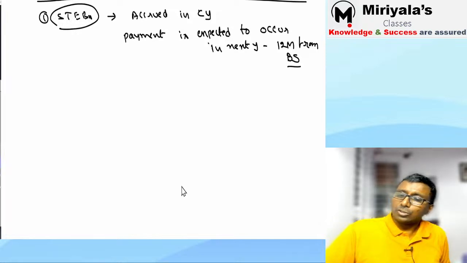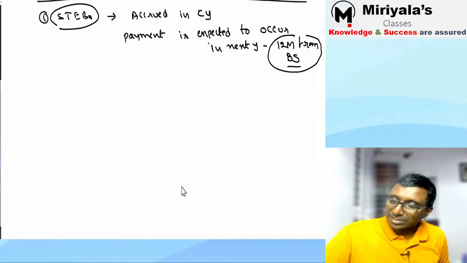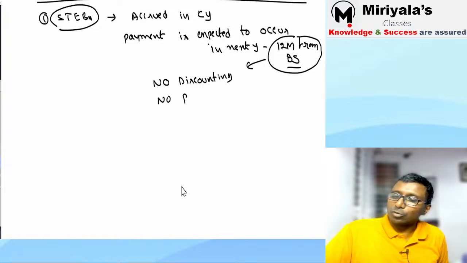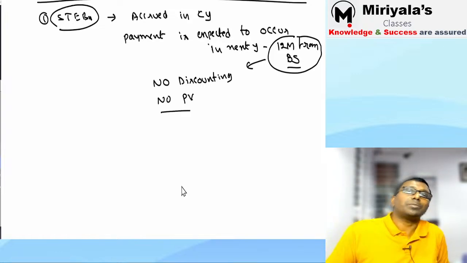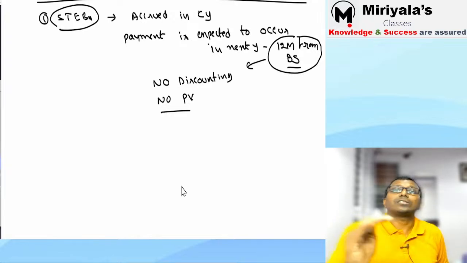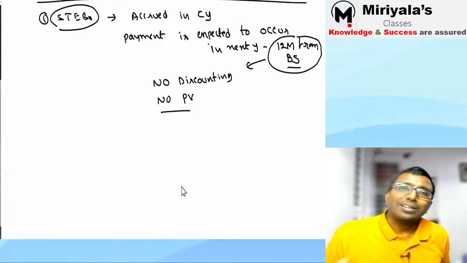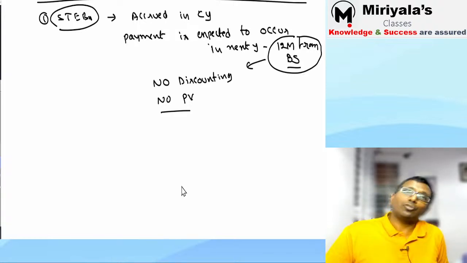Agree? Since you are going to pay within 12 months, it is undiscounted. We are not going to discount it. No present value calculation will be performed, the discounting concept will not come. Because discounting for 12 months will not be a great number. That's why we do not do it.